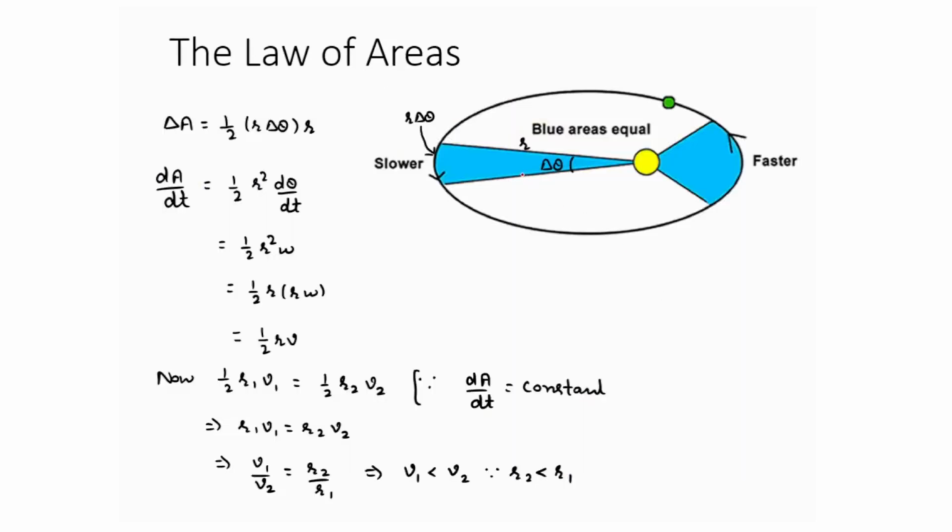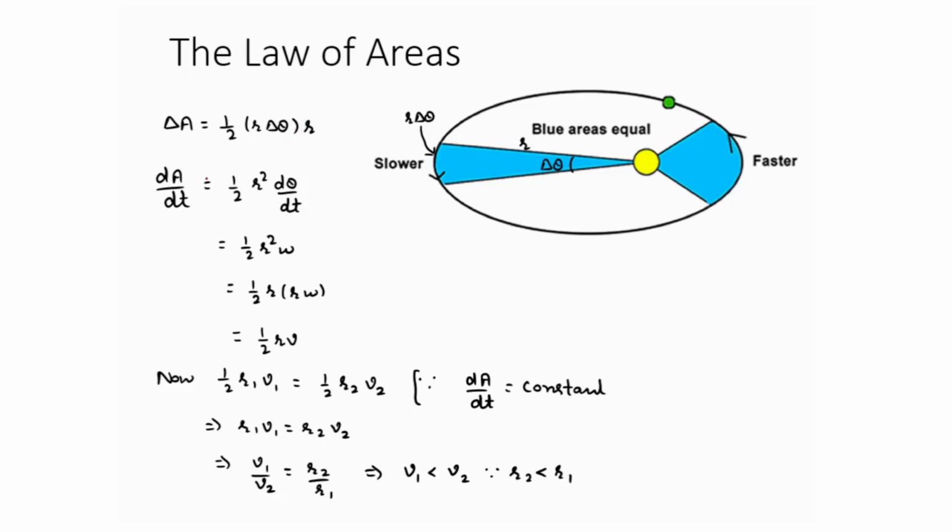Suppose in time delta t it makes an angle delta theta, and we know area of triangle is half into base into height, where r is the height and r delta theta is the base, which is the length of arc.